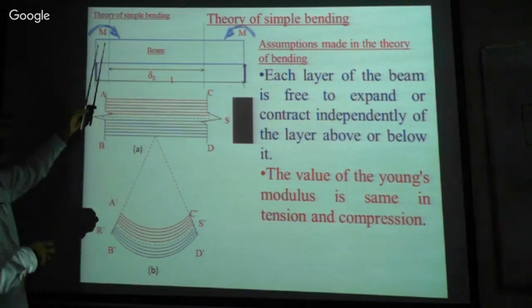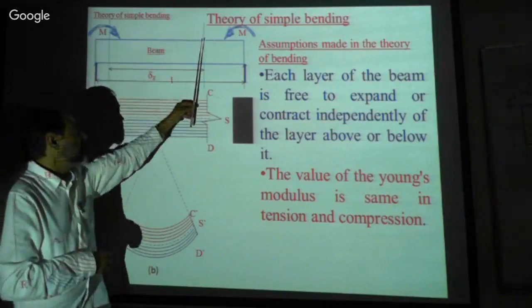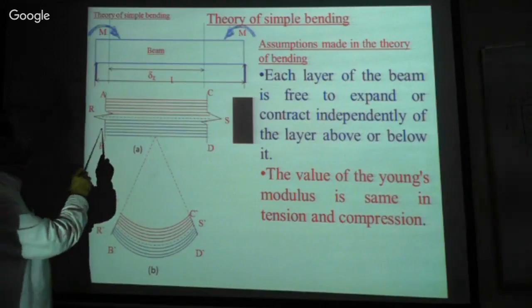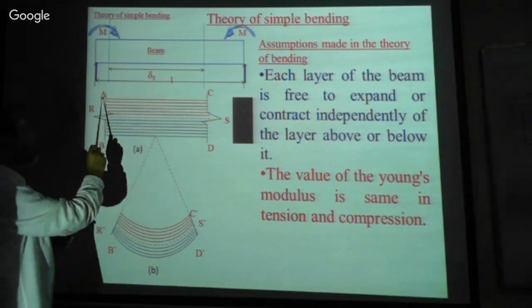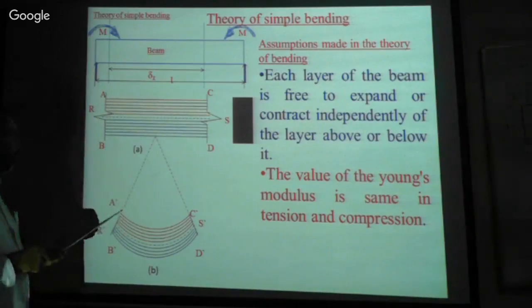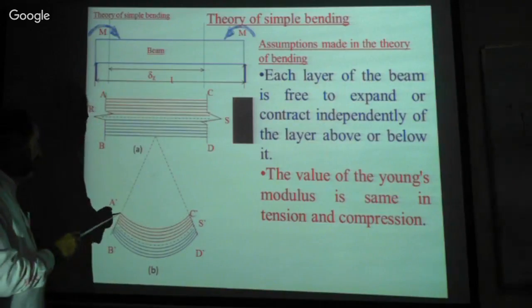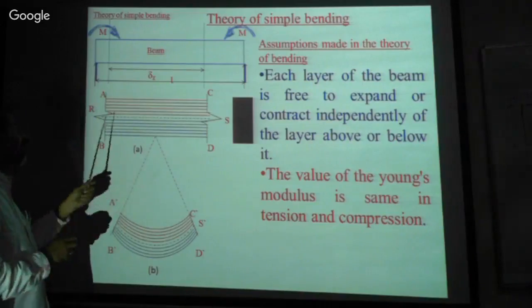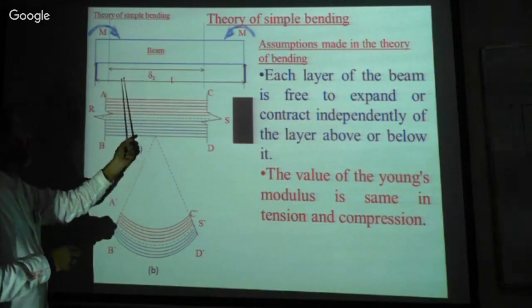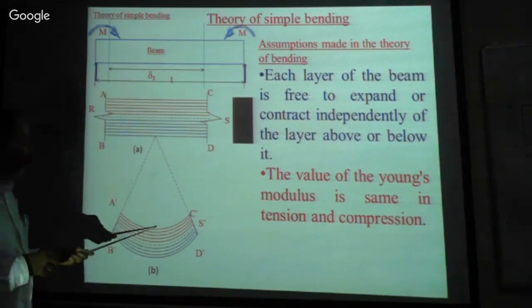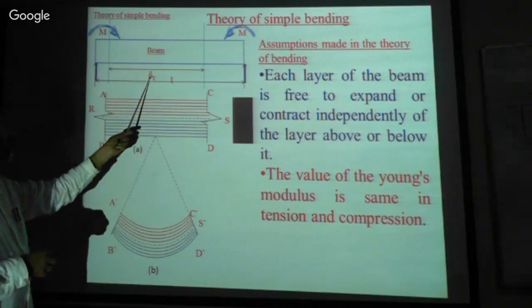If a beam portion is considered, the length of this portion is delta x. Now the top layer is less than delta x.